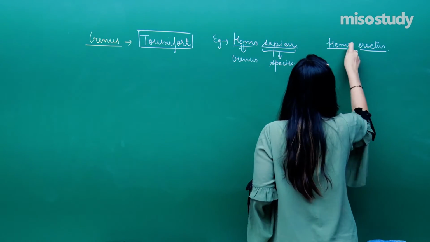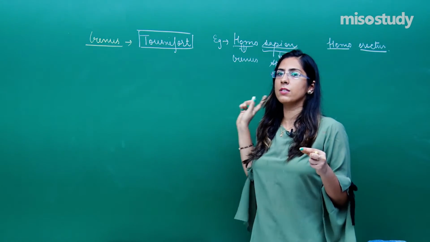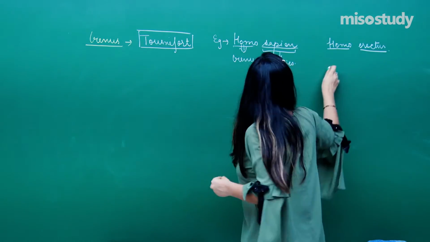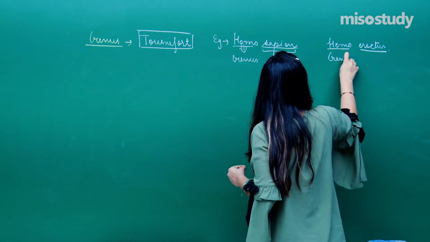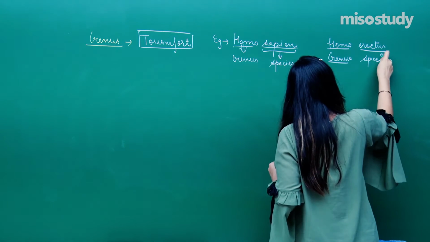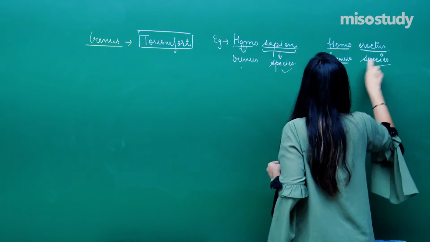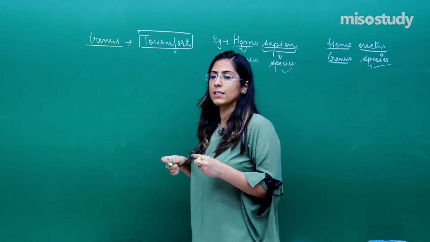The reason I have discussed the second name is that in this case also the genus is there, and the species is present. But the genus is the same, and the species is different in both cases.